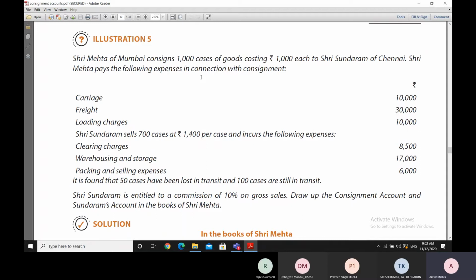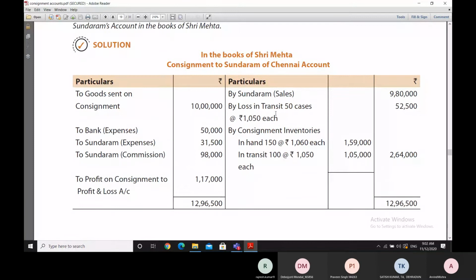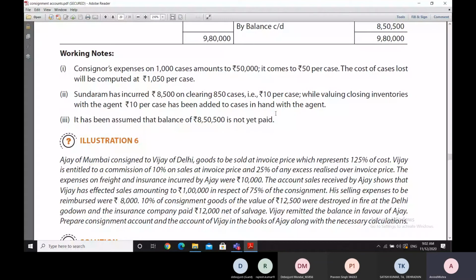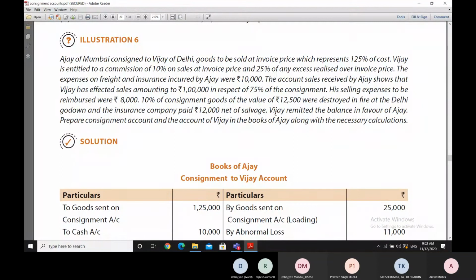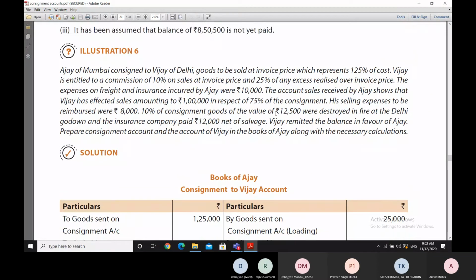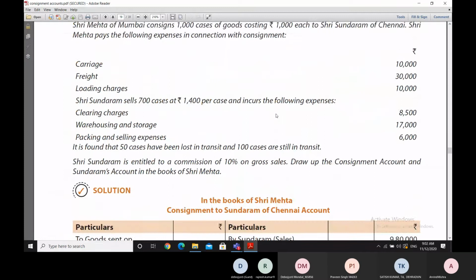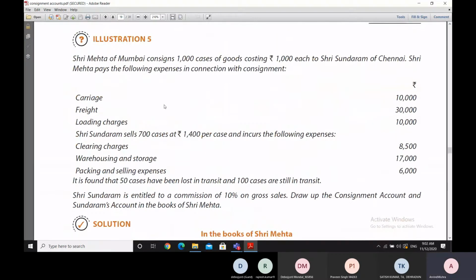Shri Mehta has paid the following expenses in connection with the consignment: carriage, freight and loading charges. Sri Sundaram, the consignee, has sold 700 cases at 1,400 per case. That is the sale price.